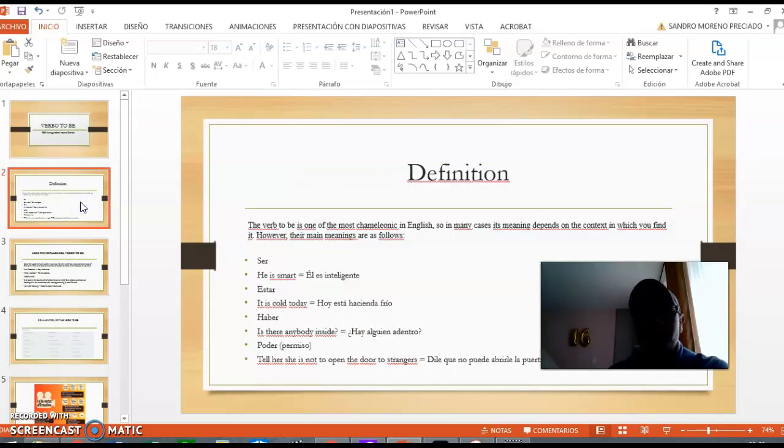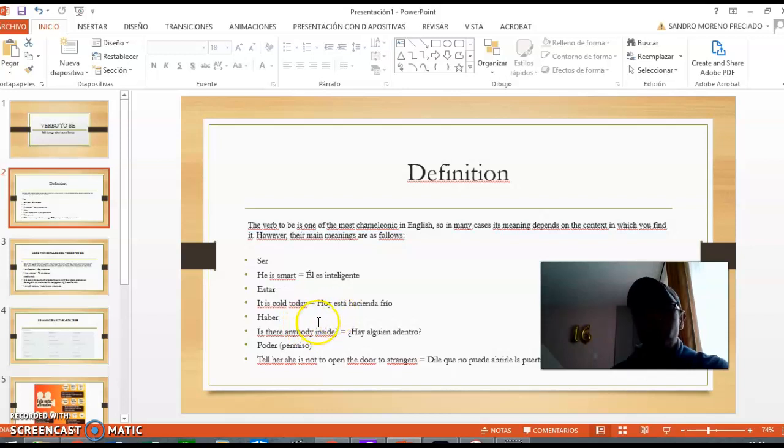Definition. The verb to be is one of the most chameleonic in English, so in many cases its meaning depends on the context in which you find it. However, their main meanings are as follows. Ser: he is smart. Él es inteligente. Estar: it is cold today.